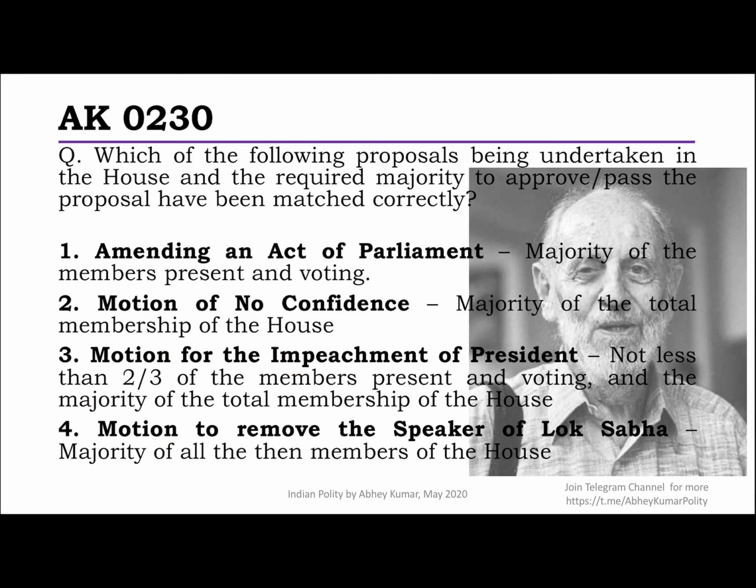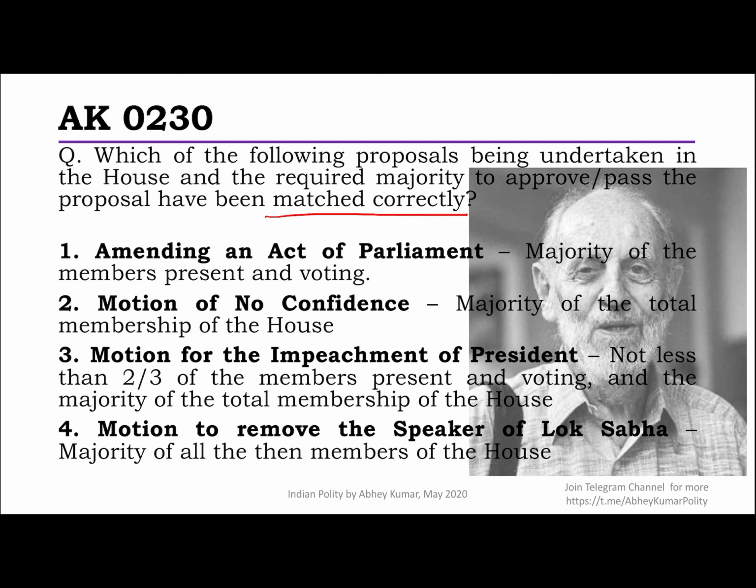So we come to the last question for this video, that is, which of the following proposals being undertaken in the House and the required majority to approve or pass the proposal have been matched correctly. So which of these four actions of the legislature, the majority has been written correctly. That's all it says.